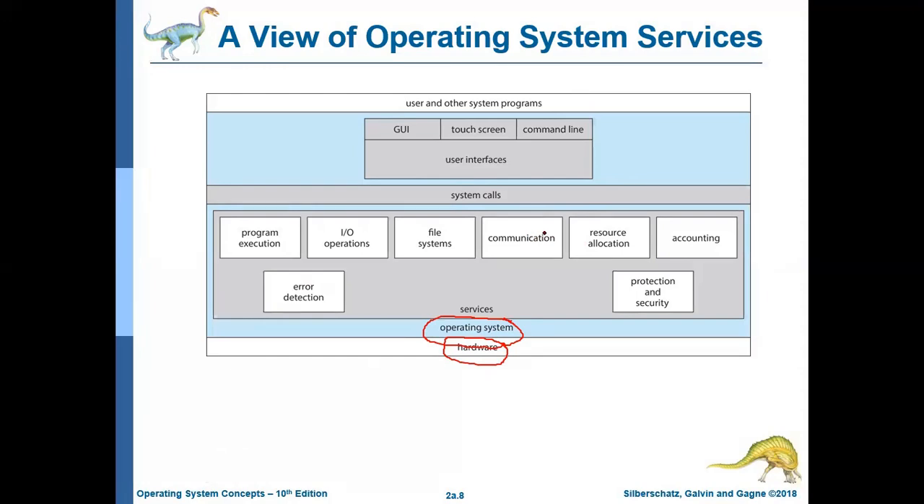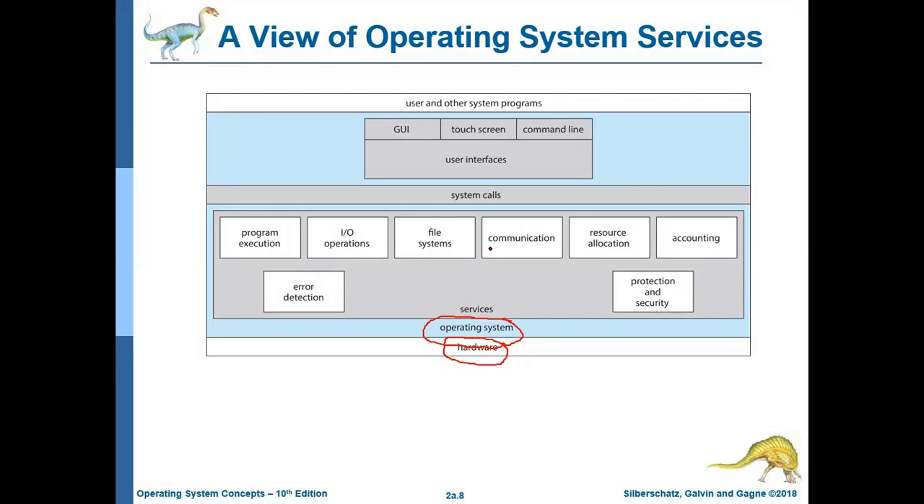Whenever you are starting your operating system, you can check your RAM. If your RAM is 4 GB, only 2 GB or 2.5 GB will be available for you. Around 1 GB, 2 GB will be taken up by these particular services which are provided by the operating system itself. So these services are always running in your system. What are these services? Program execution, IO operation, file system, communication, resource allocation, accounting, error detection, protection and security. We will discuss all of these one by one.